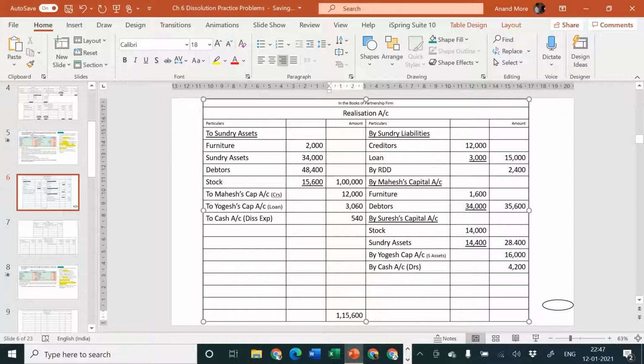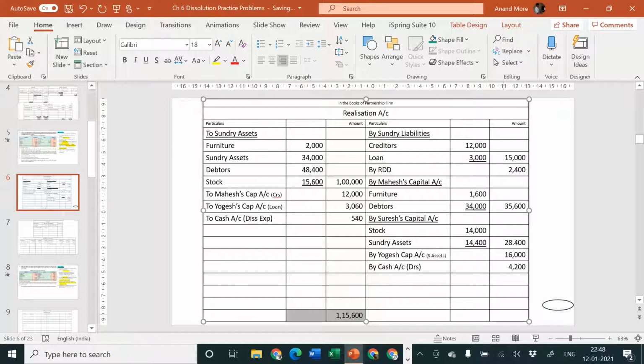Please check your totaling on your own. Do not copy, do not depend upon me. Your calculation speed is required to be increased. So 1 lakh plus 12,000 plus 3060 plus 540, that goes to 1,15,600, which should be considered by us on the debit side as well as on the credit side.